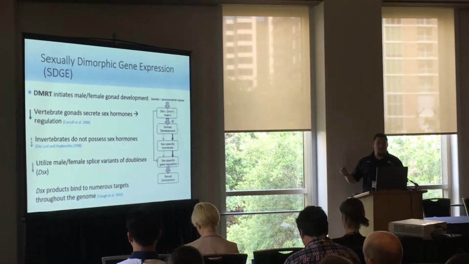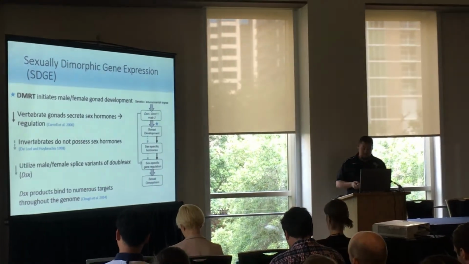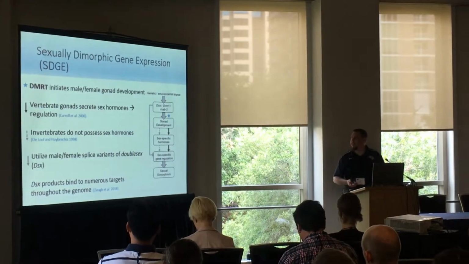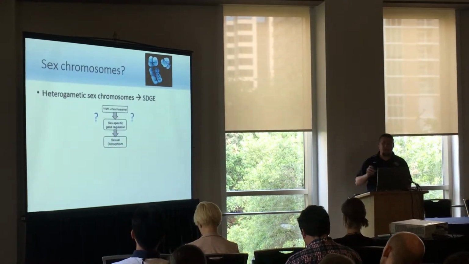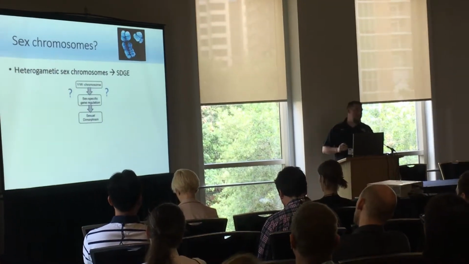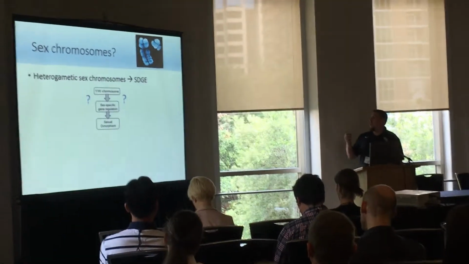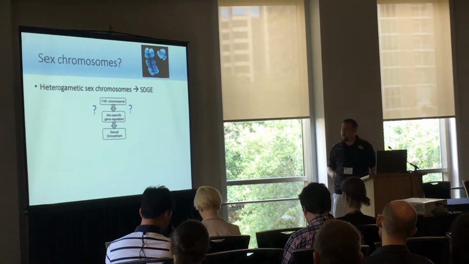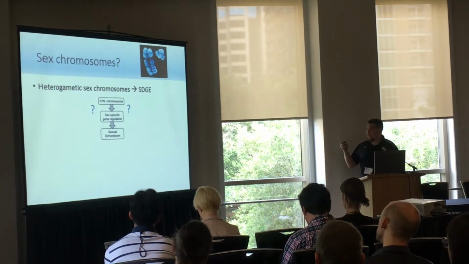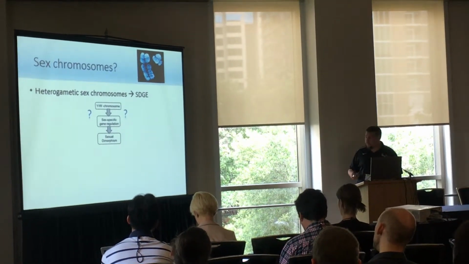So though these are the mechanisms that we know the most about, there are probably many other mechanisms, and there's one that's really obvious that still needs to be tested, and it's that the sex chromosomes are directly influencing sexually dimorphic gene expression. So specifically the heterogametic sex, Y chromosomes, the XY systems, W chromosomes, the ZW systems, have some direct effect on regulation of genes and lead to sexual dimorphism. And that's because these chromosomes are sheltered from sexual conflict. They only exist in one sex.